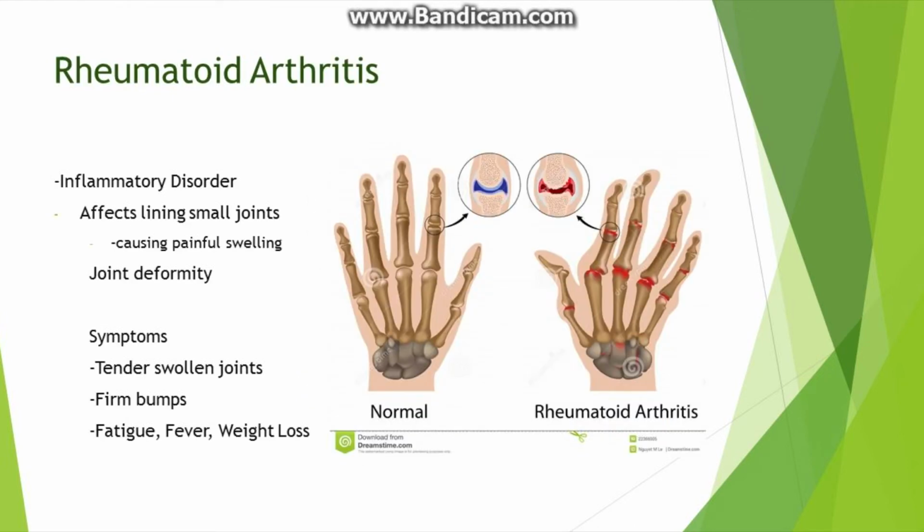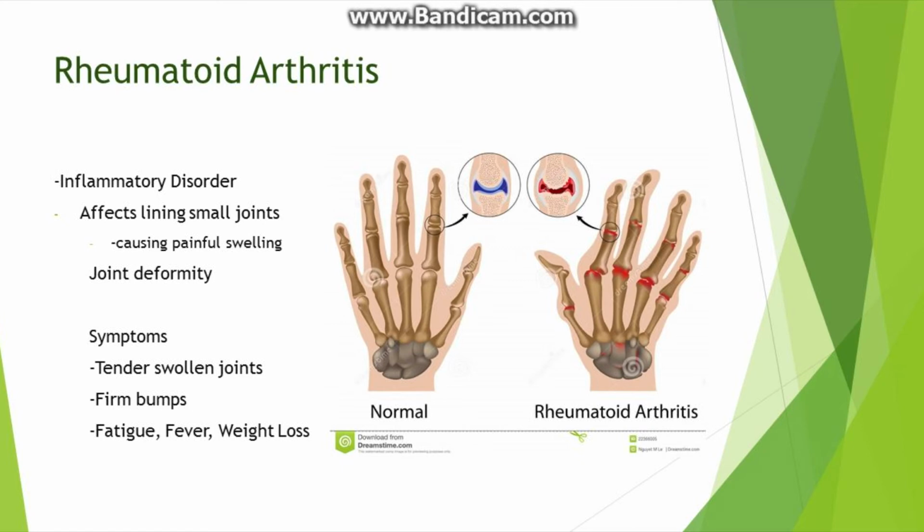The second type of arthritis I will talk about today is rheumatoid arthritis. This is also an inflammatory condition, but also considered an autoimmune disorder. This condition occurs when the immune system attacks the body's tissues. This can also sometimes affect other parts of the body like the skin, eyes, and lungs.